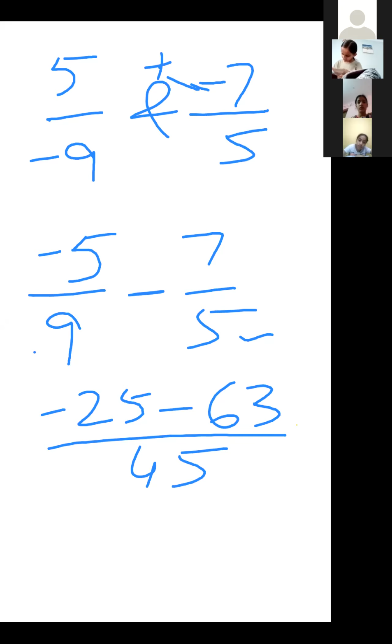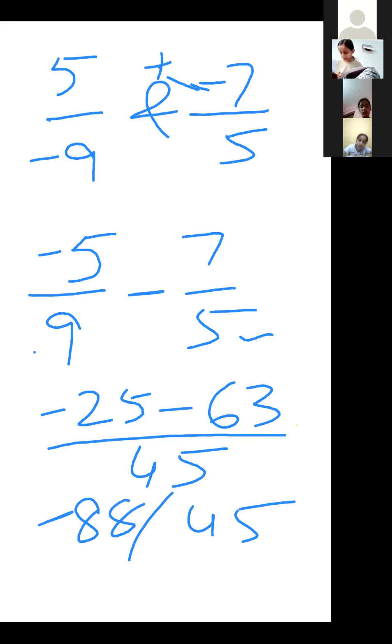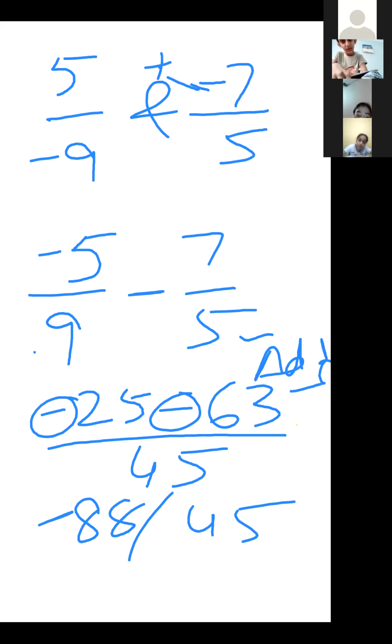Now you have to add it. It is 88. Yes, Ariana, right answer. Minus 88 upon 45. Good. Ma'am, plus 88 upon 45? No, not plus 88. Minus 88 because both numbers are negative. Here it is negative, here it is negative. We have to add, but write it with the minus sign. Minus 88 upon 45 because both are negative. So we have to put the minus sign. Okay, ma'am.